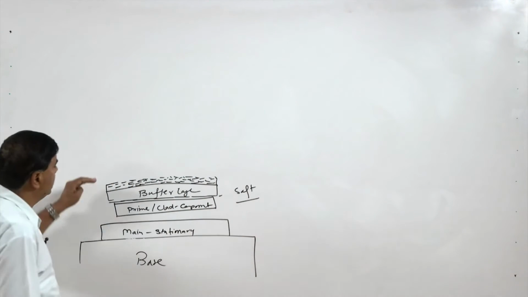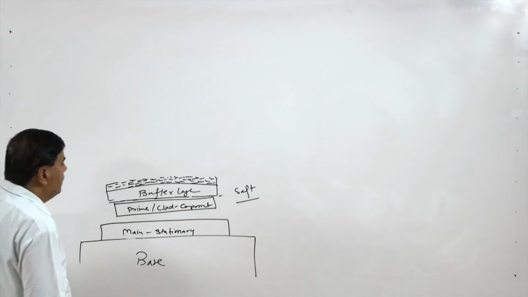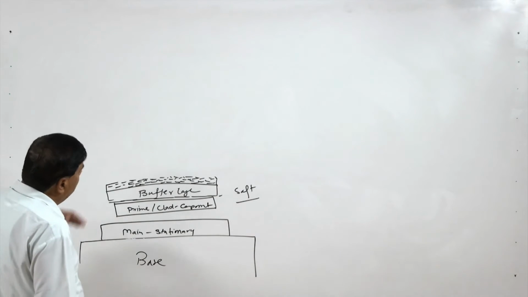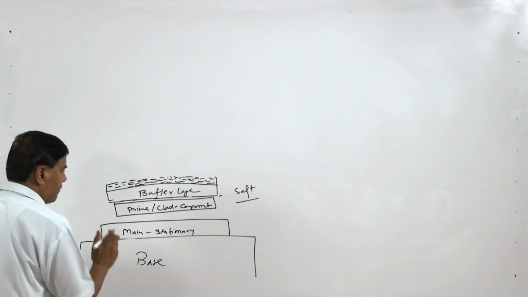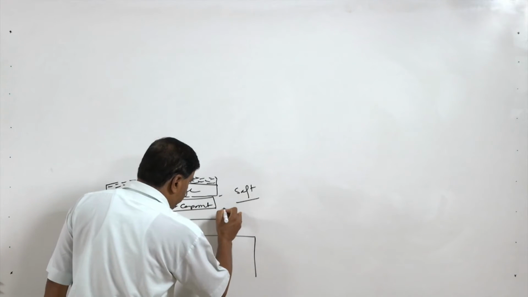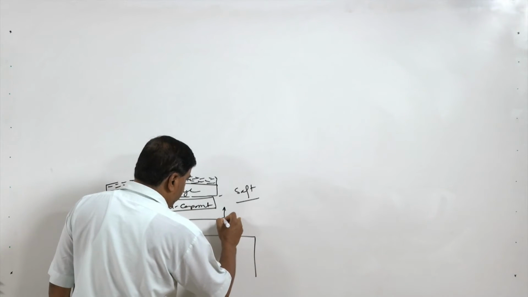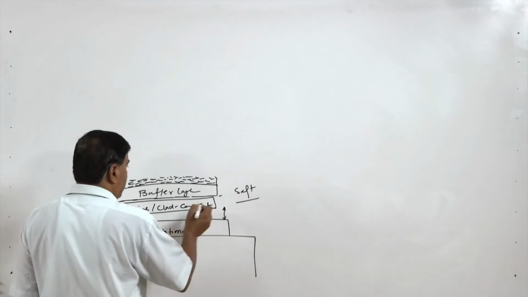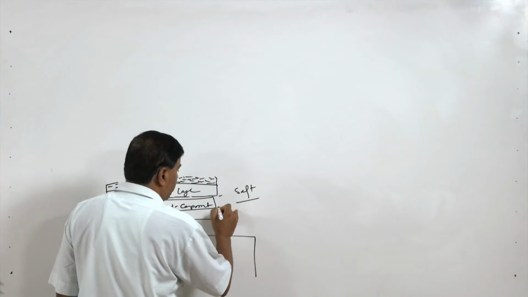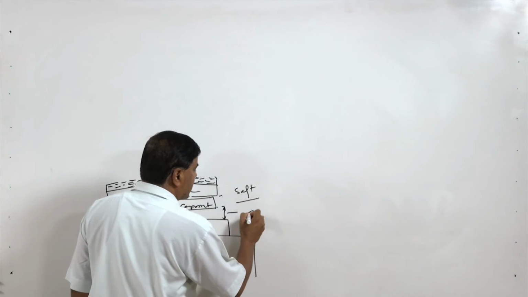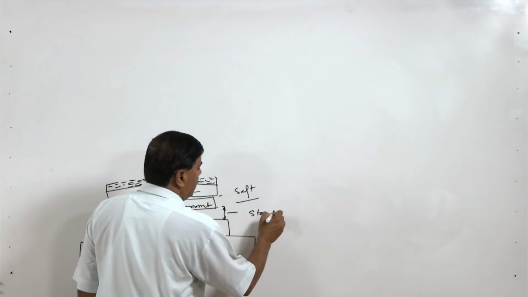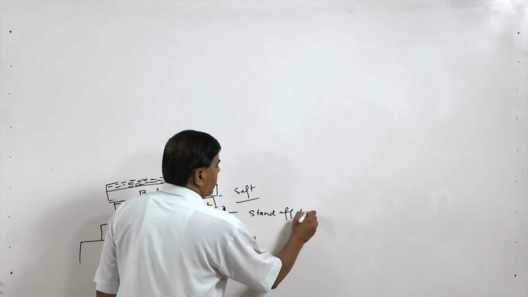So, here the explosive is placed over the buffer layer or sometimes directly over the prime component. There is a gap between the prime component and the main component, which is stationary. This is called the stand off distance.